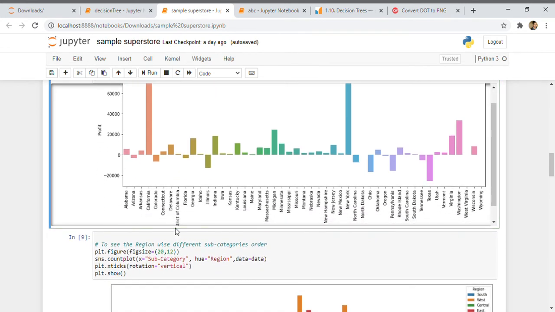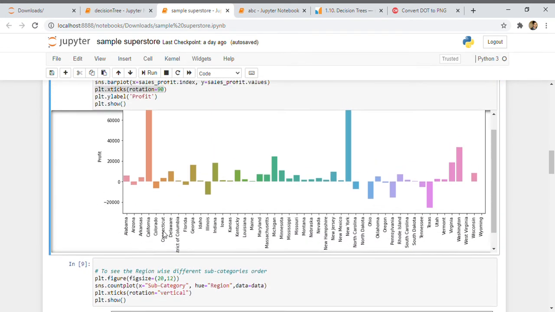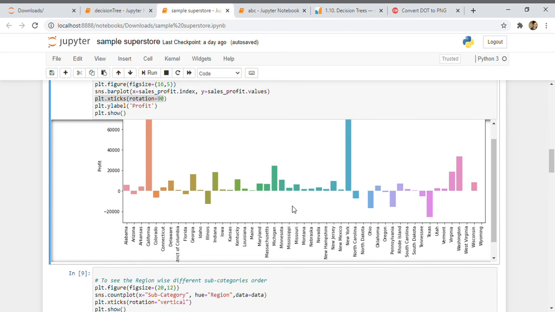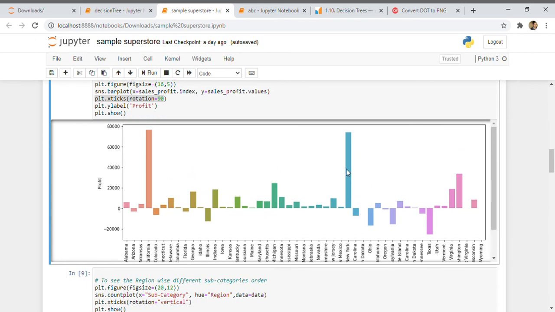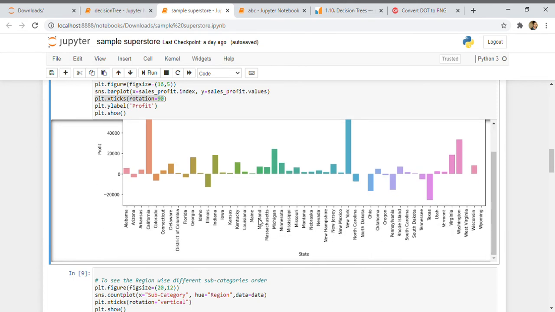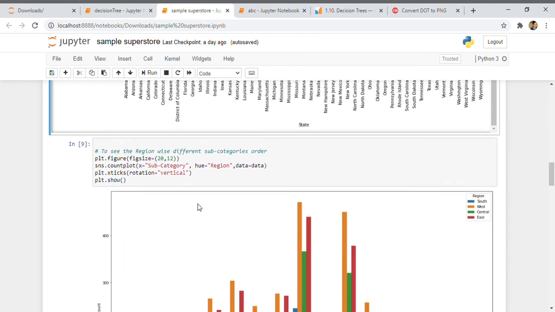Over here, if you see, the maximum profit we are getting is from California and New York. If you are getting the maximum benefit from there, then every company would like to invest over there. So the company should invest there, not in Texas, Ohio, or Pennsylvania. These states are having losses, so companies should not go there.